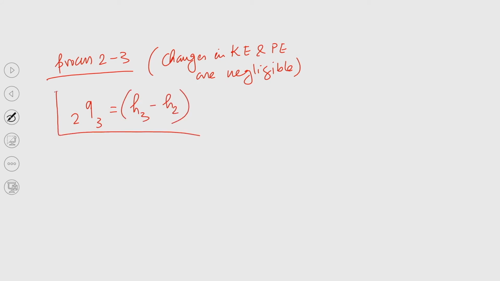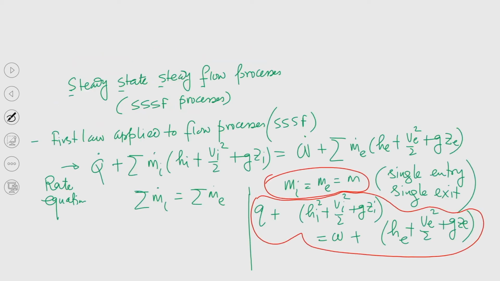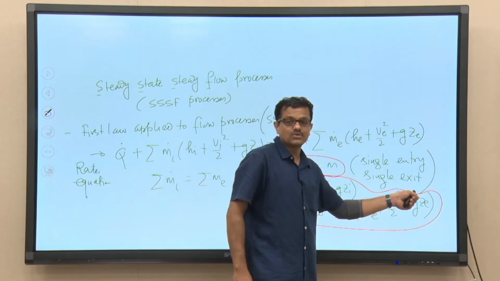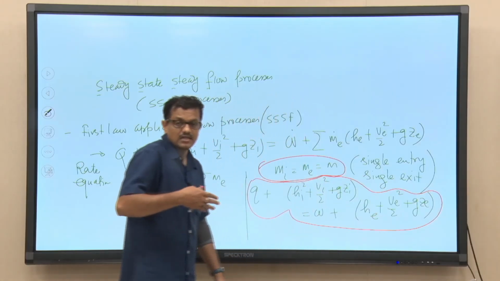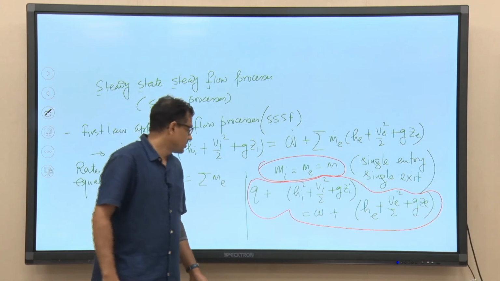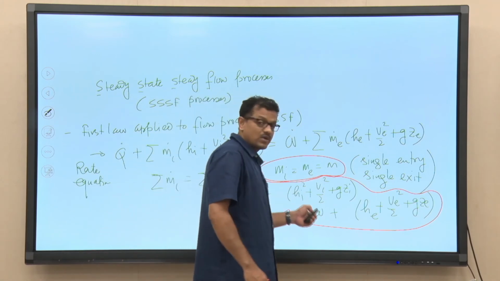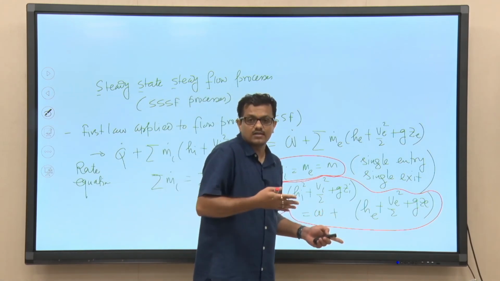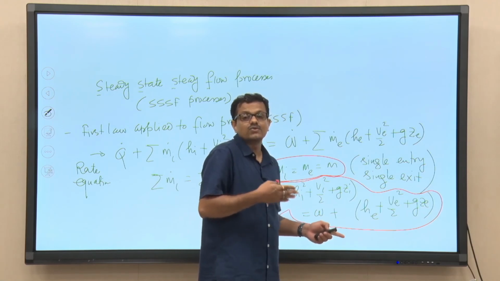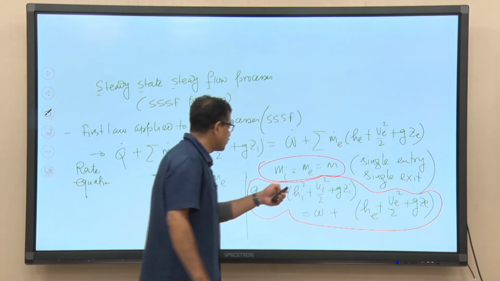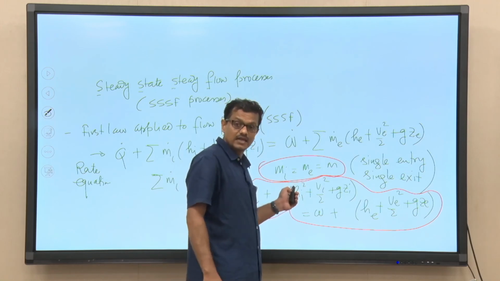So, this is a very important equation, try to understand. We have discarded the changes in kinetic and potential energy, that means we have ignored (V² minus Vi²)/2 and we have also ignored g(Z_e minus Z_i). Ignoring the changes of these two energies, we have also noted that the control volume is not doing any work. So, this is the work only due to the flow process, as a result of which we are getting enthalpy, not the internal energy.